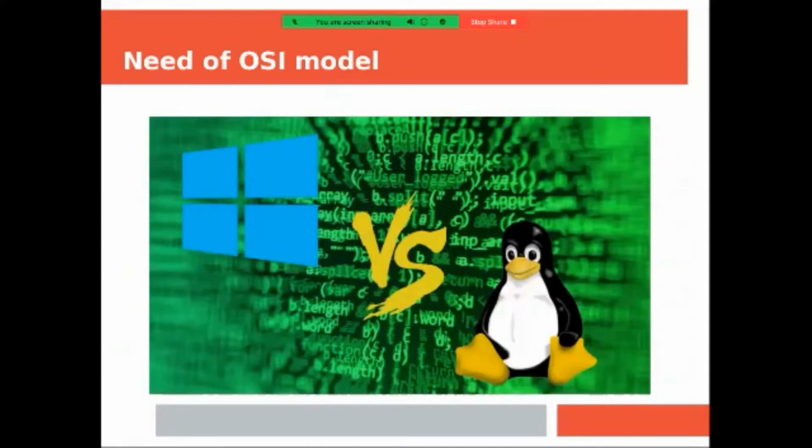OSI tells what to do, but it doesn't implement the protocol. It doesn't tell how to do it. How to do it is told by the TCP/IP model, the TCP/IP protocol. So one computer is Mac OS, another is Linux, one is Windows, another is Linux or Mac OS. Every computer in the network can communicate successfully with the help of the OSI model.